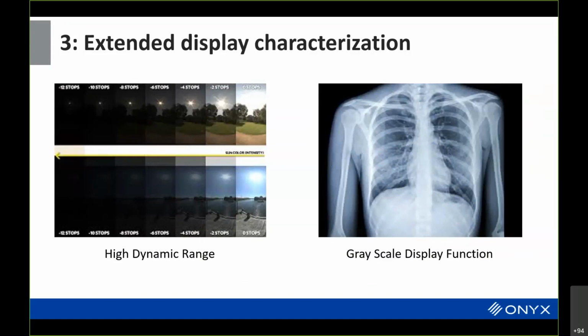In addition, for the medical industry, they have what's known as the grayscale display function, which takes into account the ambient lighting conditions so that you're basically always able to reproduce just noticeable differences. Because if things disappear, that can affect the diagnostic capabilities of the person looking at the display. And ICC Max allows essentially an algorithm that characterizes the grayscale display function directly.